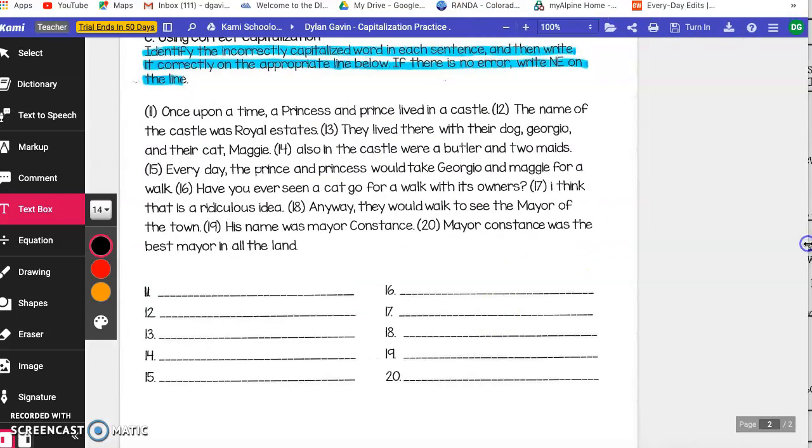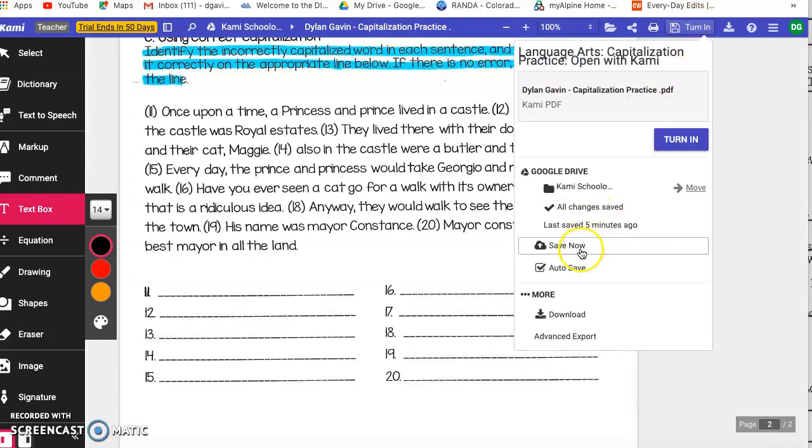Once again, you have Wednesday and Thursday. These will be due on Sunday, how all of our assignments normally are due. But if it were me and I wanted to have a great weekend, I would get them done on Wednesday or Thursday. Okay, don't forget to come up here, hit that auto save button, and then click turn in so that I can give you credit and grade it and get it in the grade book for you guys.